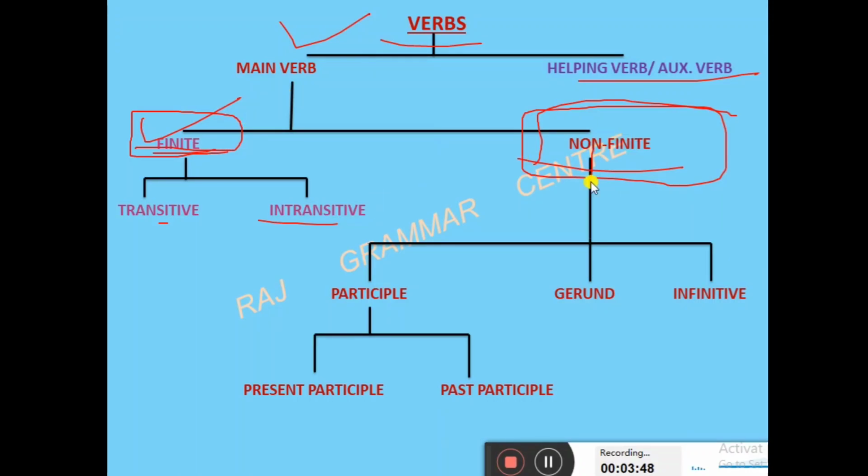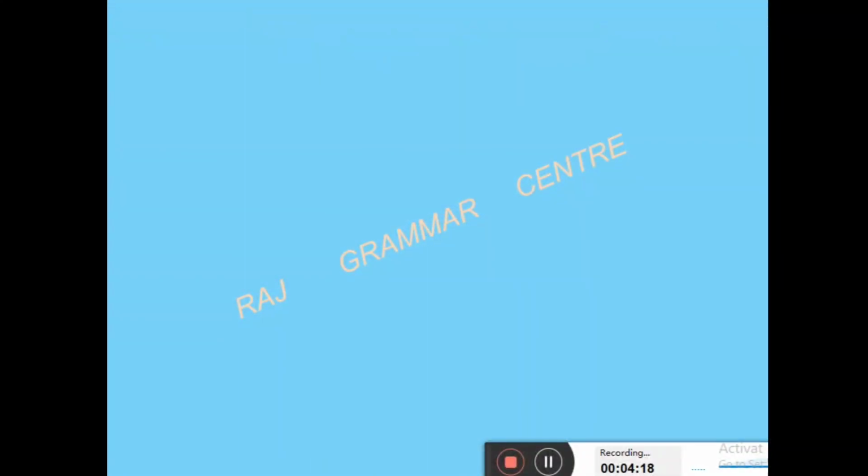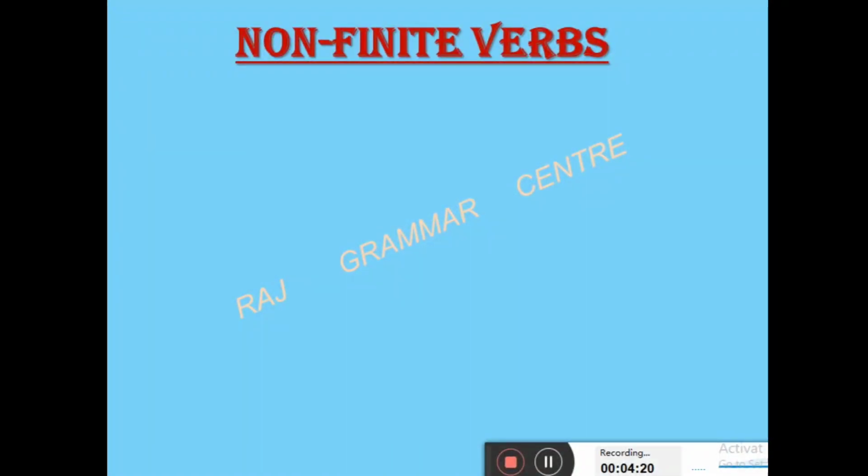So they are of 3 types here. First, participle. Second, gerund. Third is infinitive. And participles again are of 2 types: present participle and past participle. Come to the main part. Now I am starting the first one, participle. See what is meant by participle. See on the screen.